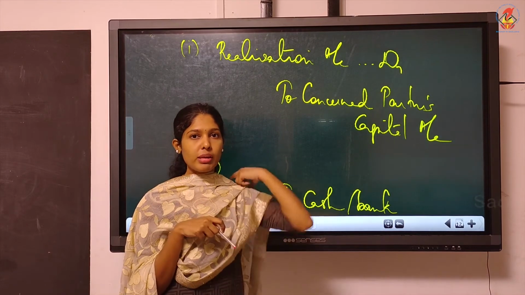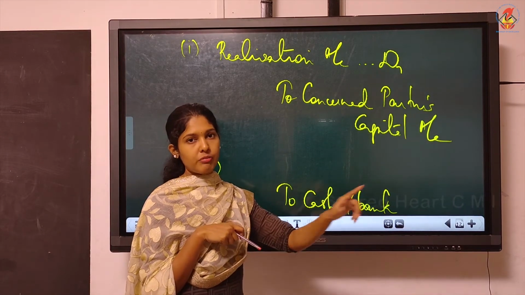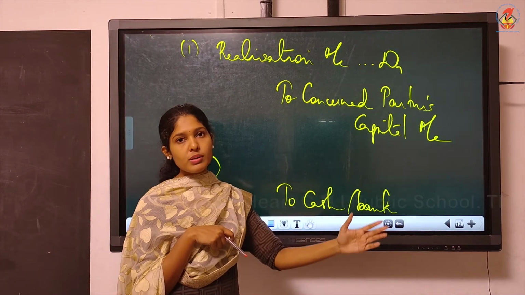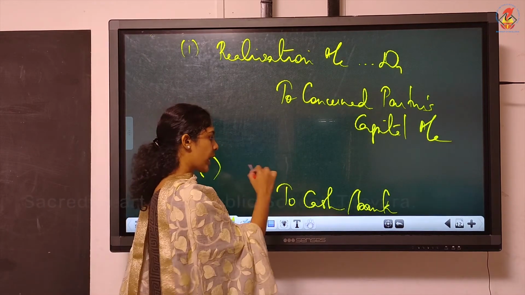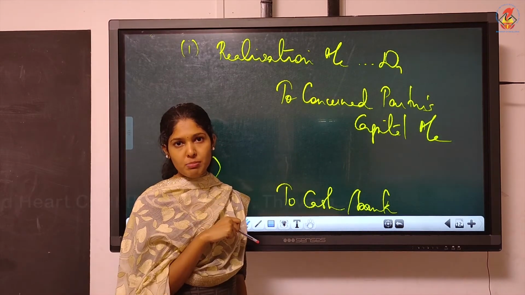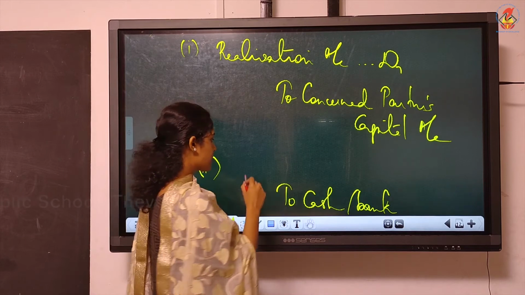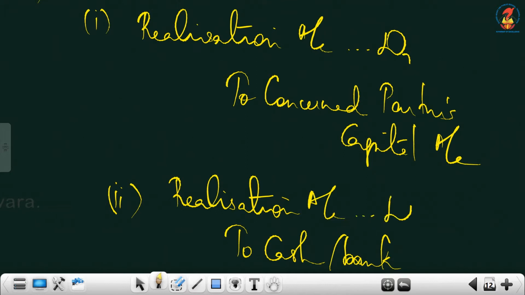Now, is it said in the question that the partner is bearing? If the partner is bearing, you must write partner's capital debtor. Or if it is said on behalf of the partner also, you must debit the partner's account. But now it is not said like that. It is said that it is borne by the firm. So which account will you debit? The firm's account you have to debit. There is one account which is maintained by the firm, from the beginning of the chapter onwards we are discussing this account, that is the account of the firm: realization account debtor. Clear? It is paid, so immediately we wrote to cash.